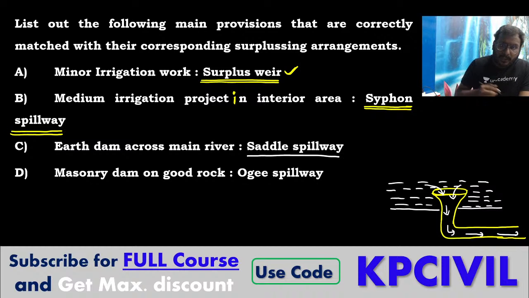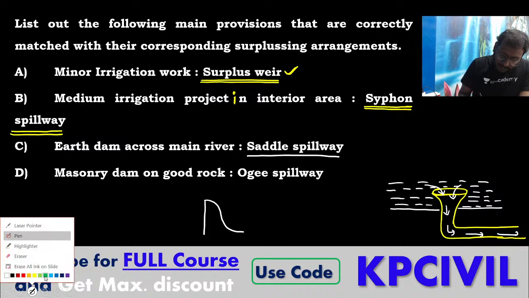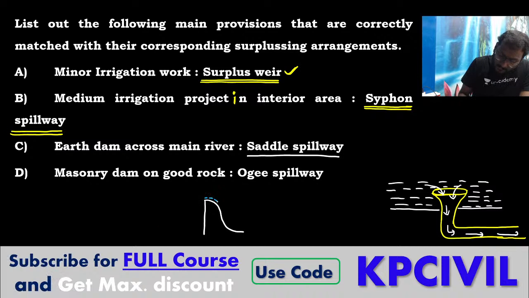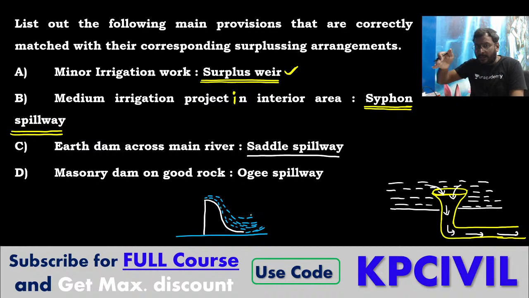Masonry dam on good rock, so Ogee spillway. The Ogee spillway will take out the excess flow, with water flowing in contact with the surface. Do you remember? We have drawn this diagram. It creates a bucket of water at the downstream. Water flows like this in contact with the surface. That is the Ogee spillway. So all are true.